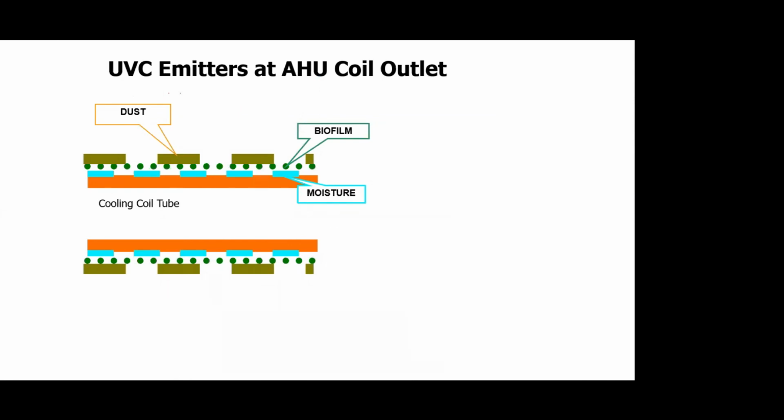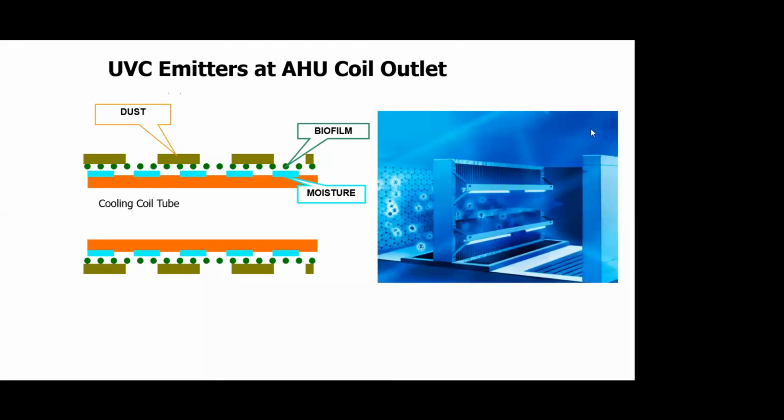Today we are living in COVID times, so I need to tell you something which of course is not practically possible for decentralized or standalone systems, but in central air conditioning systems, where each and every component can be designed to your requirement, we can actually have UVC emitters at the cooling coil. This is how the UVC emitters look. They basically emit UV radiation in the C band, which is beyond the ultraviolet.